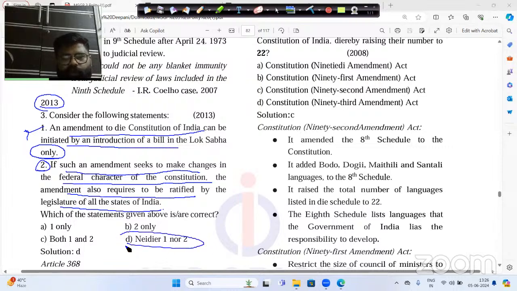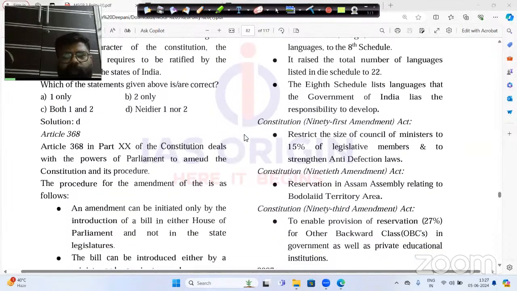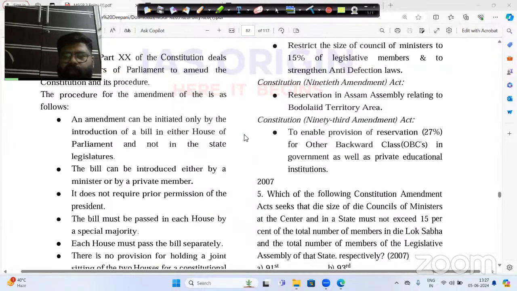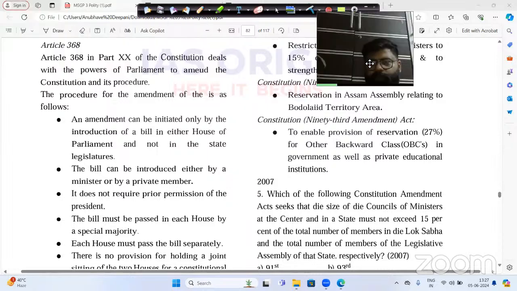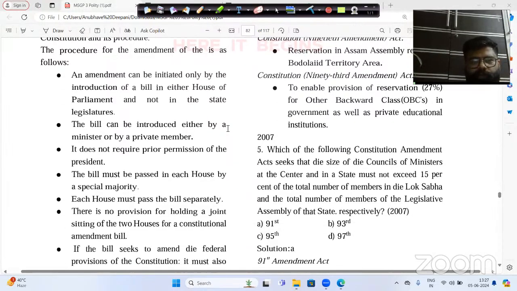Here the correct option is neither one nor two, which means both statements are incorrect. Why are both statements incorrect? We will find this answer in the solution. We all know that the Constitution Amendment Bill is under Article 368, so we do not have any problem related to that. It is very simple, and NCERT level knowledge.